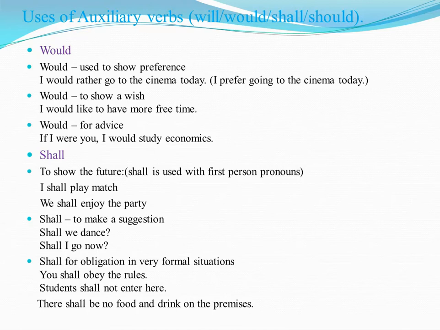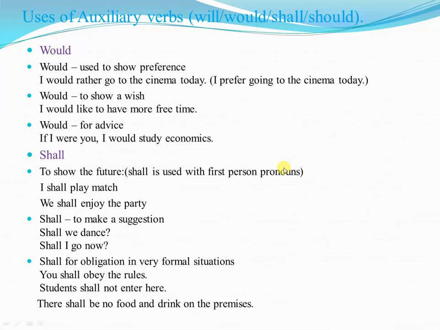Shall is used to show the future, as you know very well. It is used with first person pronouns. For example, I shall play a match. We shall enjoy the party. Okay, it is also used to make a suggestion. For example, shall we dance? Shall I go now? And it is also used for obligation in very formal situations.